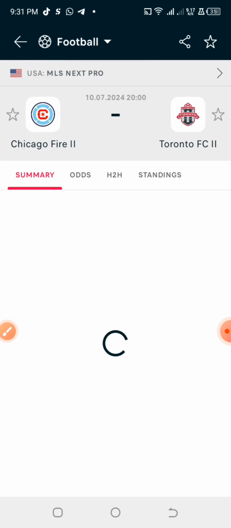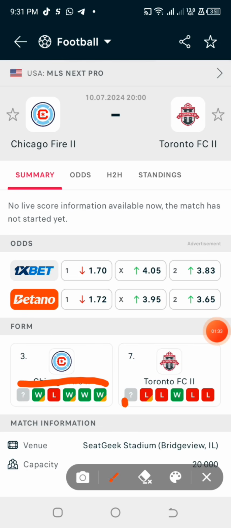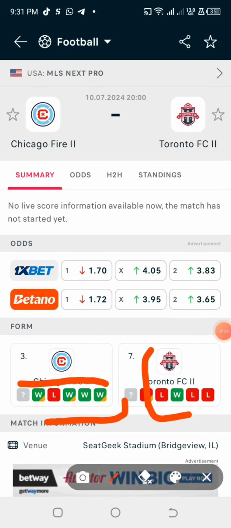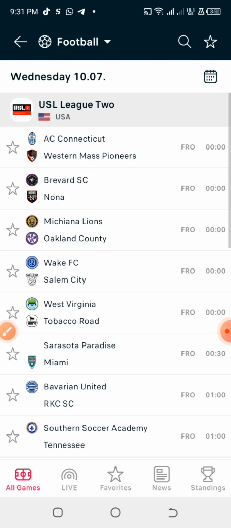Now let us check another league and see another match. For example, in this particular match, you can see that the home team won 4 out of their last 5 games and the away team lost 4 games. So I'm sure there's a probability that the home team will win that particular game.